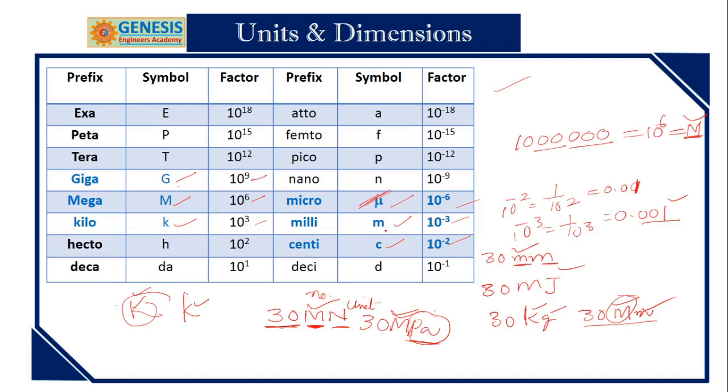So 30 millimeters to meters: if you are asked to convert, it should be written like this. This is 10 to the power of milli, the number, and then meter. To convert, this will become 0.030 meters. Simple. So if you are well conversant with these numbers, you will find it very easy to convert to anything. This also helps in this one.